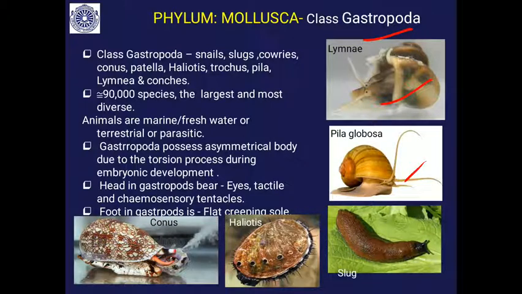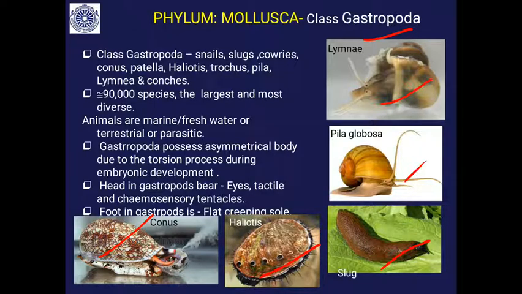This is a Conus, a poisonous gastropod. Then you will find the beautifully architectured shell of Helix, and there are holes. Then the shellless slug. All these you will find in the Gastropoda. These animals are marine, freshwater, terrestrial or parasitic; you will find them in all habitats.